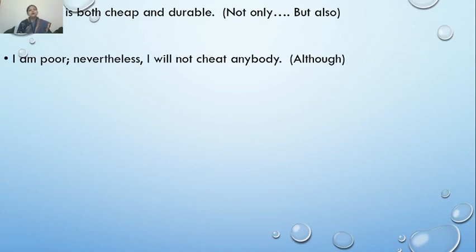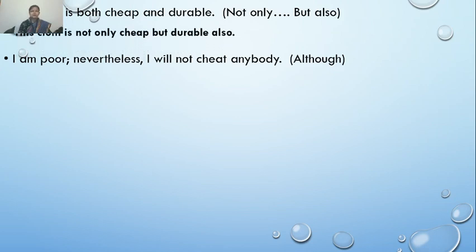This cloth is both cheap and durable. Here in the sentence, both and are the conjunction, and we have been given a pair conjunction to join them. Here the pair conjunction is joining cheap and durable. So again, we will use our option to join these words only in the sentence.